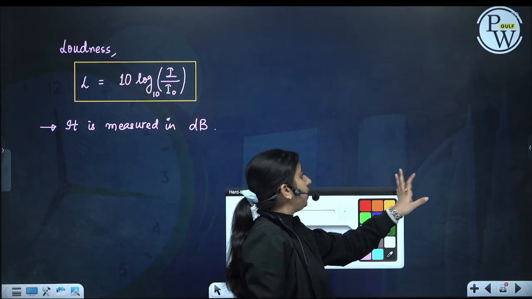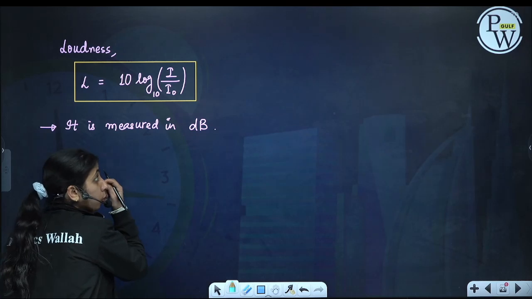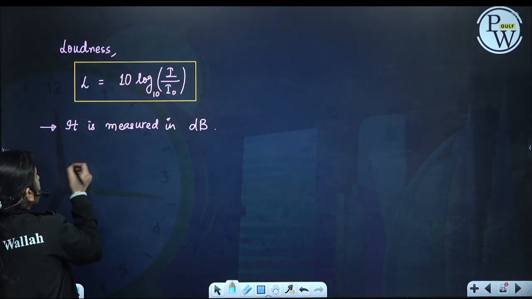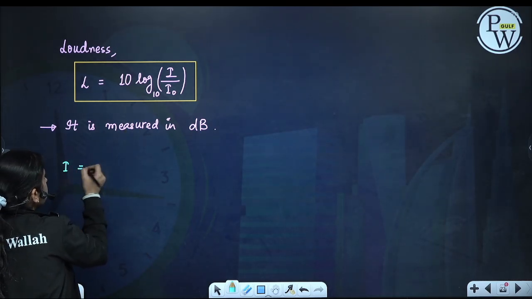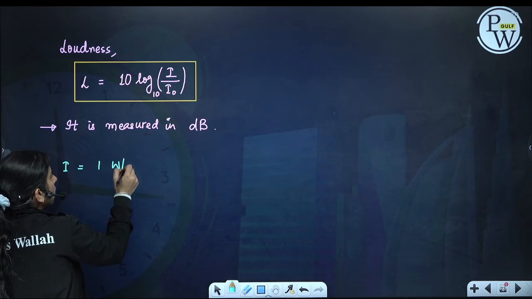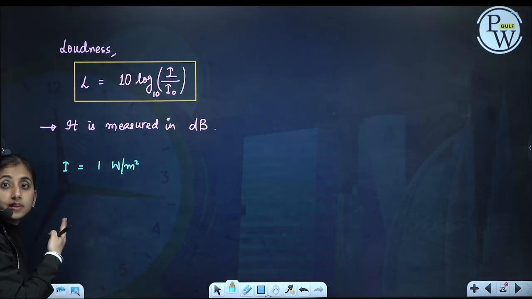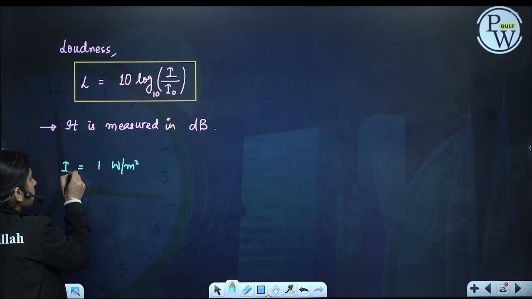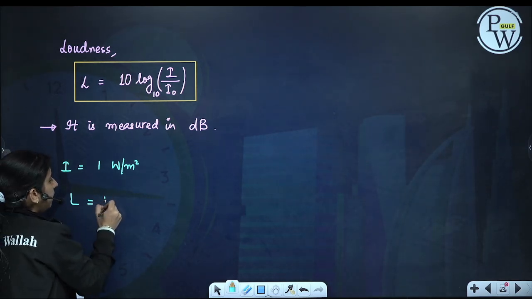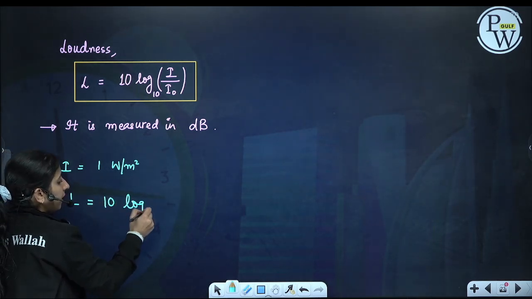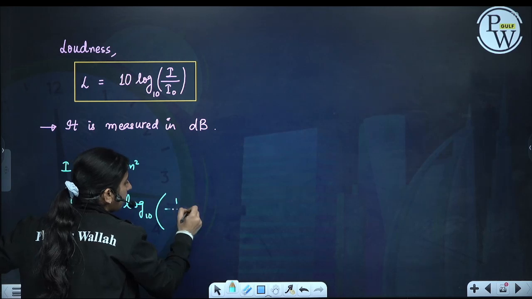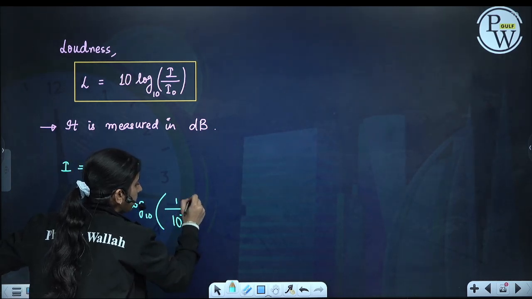So see how we can find it. Let us say I is equal to 1 watt per meter square. We want to find the loudness of this sound. Then loudness will be 10 log to the base 10 of 1 divided by 10 raised to the power minus 12.